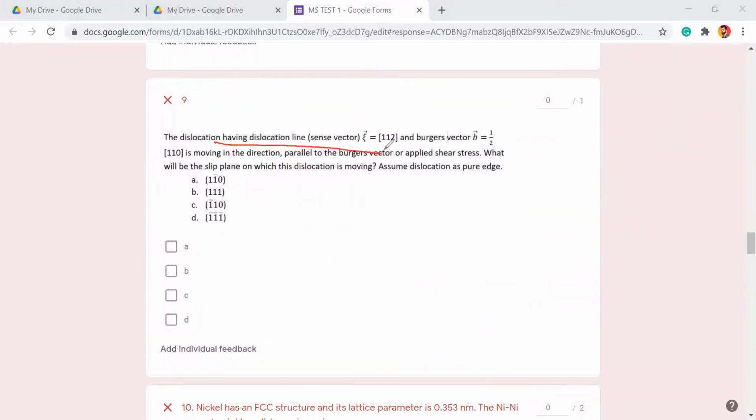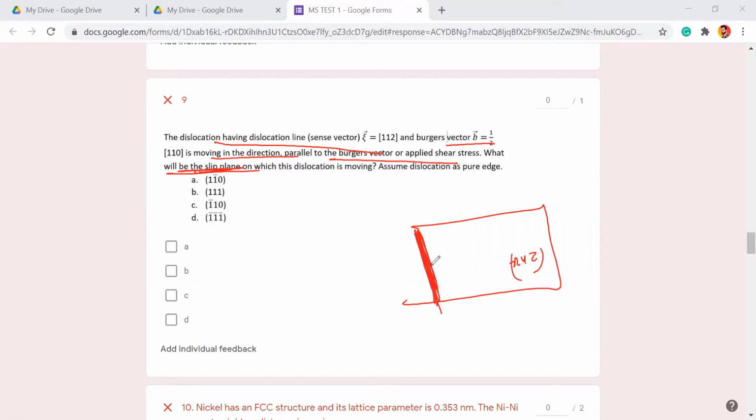A dislocation line having a Burgers vector moving in the direction of applied stress on a slip plane. Of course, this dislocation will move on a slip plane only, right? So this is your slip plane, for which we want to calculate the Miller indices, let's say x, y, z. Let's say this is your dislocation line, having vector xi, that is 1, 1, 2.